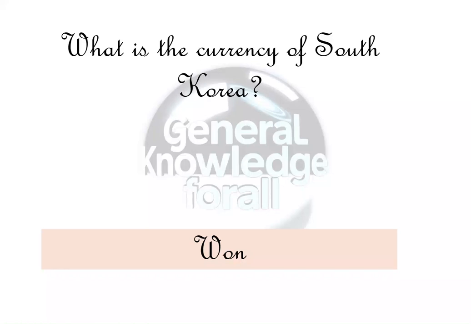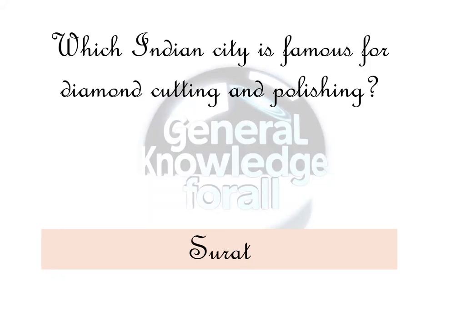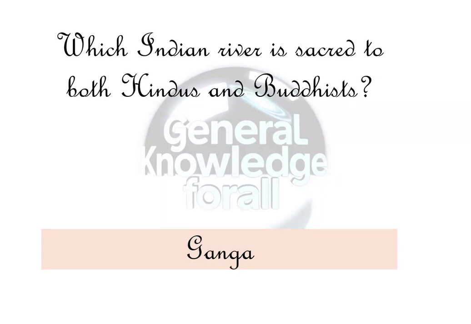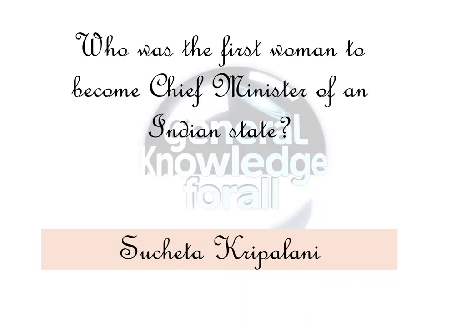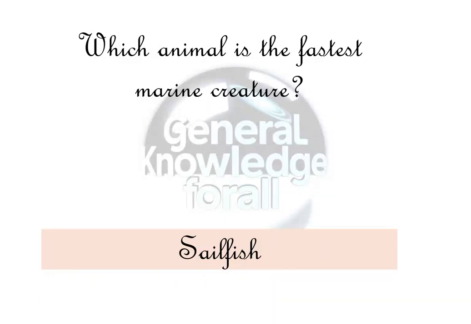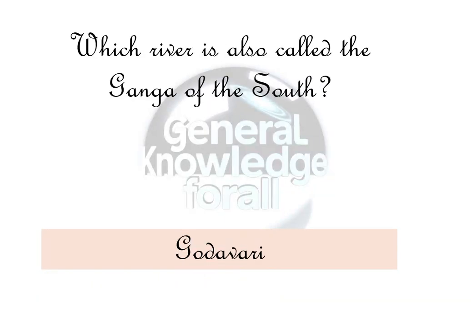What is the currency of South Korea? Won. Which Indian city is famous for diamond cutting and polishing? Surat. Which Indian river is sacred to both Hindus and Buddhists? Ganga. Who was the first woman to become chief minister of an Indian state? Sucheta Kripalani. Which animal is the fastest marine creature? Sailfish. Which river is also called the Ganga of the South? Godavari.